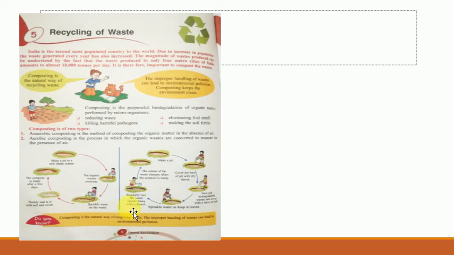You always turn the waste upside down, ऊपर नीचे करना है उस waste को. Next, the color of the waste changes when the compost is ready. So at last, when you do this upside-down turning of the waste, the color changes, and when the color of the waste changes, that is when the composting has been done, okay?